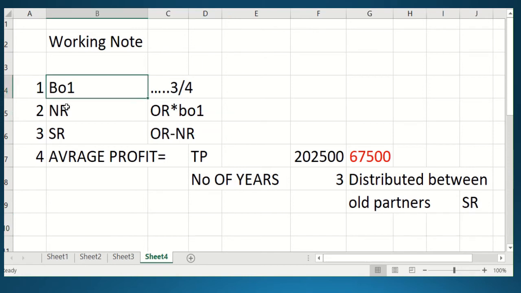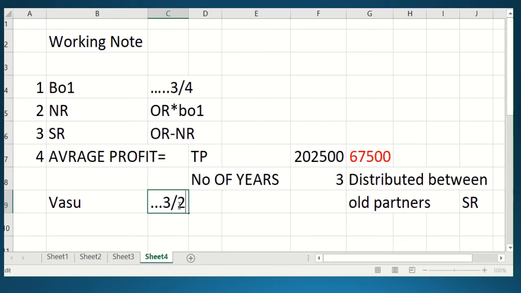So the balance of one, new ratio and sacrifice ratio. What will be Vasu's sacrifice ratio? The old ratio is 3:2, so 3 by 5 is Vasu's old share, and Viraj's old share is 2 by 5.